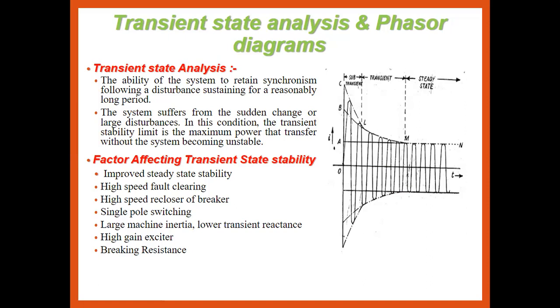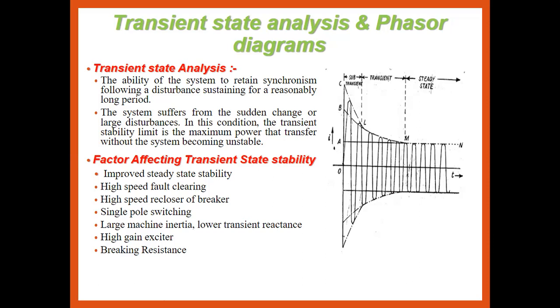In that condition, the transient stability limit is nothing but the maximum power that can be transferred without the system becoming unstable at a synchronization point. Whenever the transient stability is disturbed, it is the maximum power that can be transferred without the system becoming unstable. That power is called the transient stability power, and that limit is called the transient state limit of the concerned system.